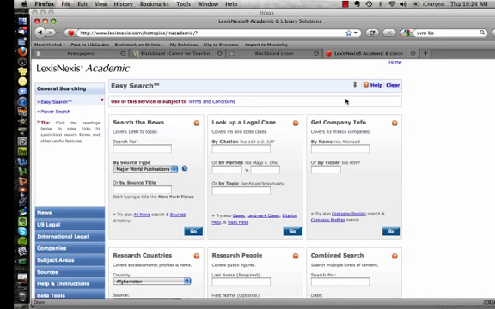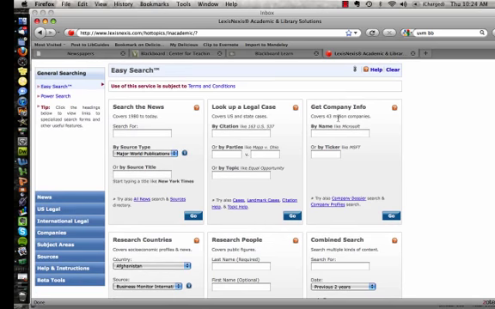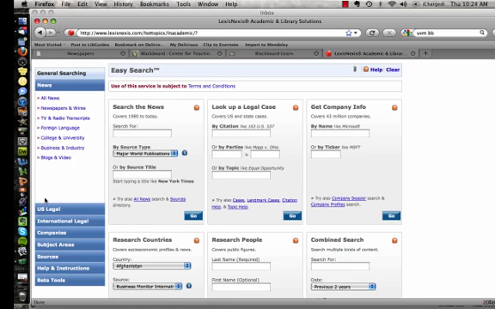LexisNexis Academic is a very powerful database that will allow you to look up a wide variety of types of information. Today we're going to focus on locating news resources using it, but it's also a great source when you need to find legal information, for example, looking up a court case, information about businesses, information about countries, etc. You can do a very basic search for news information by using the small search box on the front screen, but you'll run better searches if you use the left-hand navigation and go to the section labeled News.